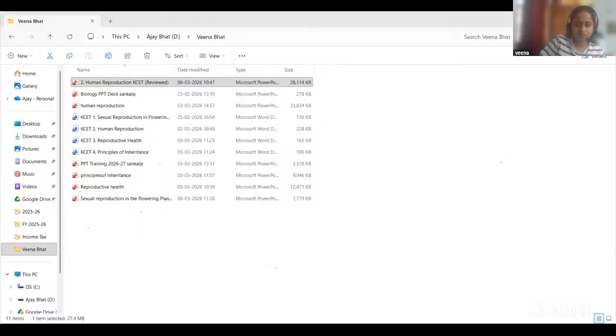Everyone can solve it easily. For this, note down the total sperm released, that is 10 million, and then the number of sperms reaching the ampulla, that is 100.